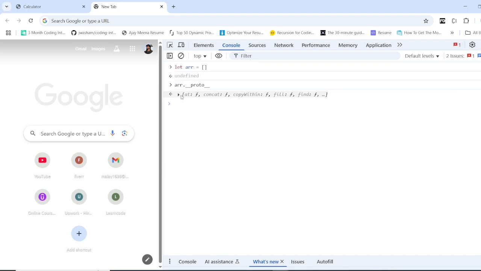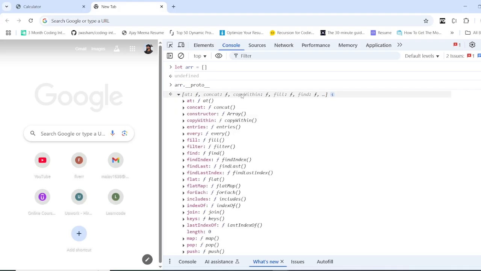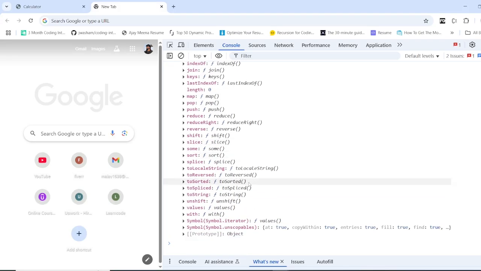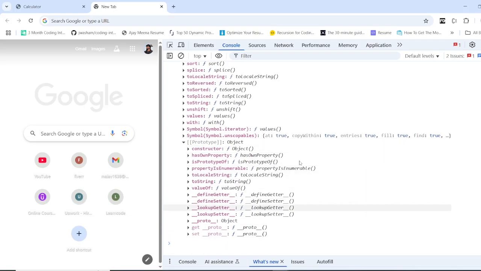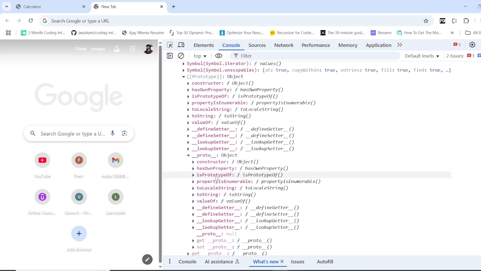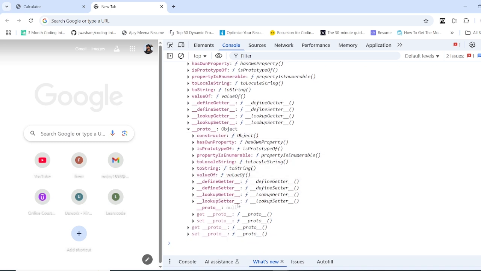So we have three prototype properties. As I said, every object has its own prototype property. This proto is an object, as you can see here. It also has its own prototype property, which is here. This also has some methods, and this object also has a prototype property, which stores another object, and this object also has a prototype, which is, by the way, null, which means there's no further going from here.